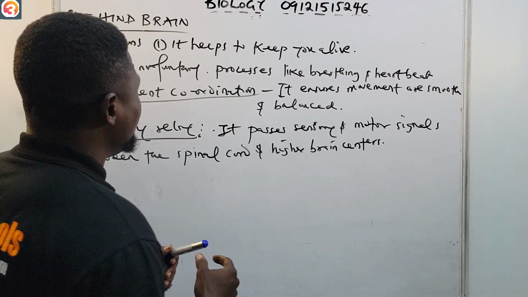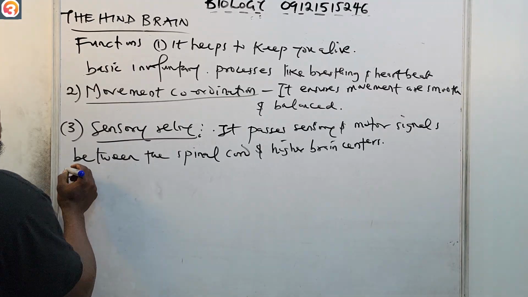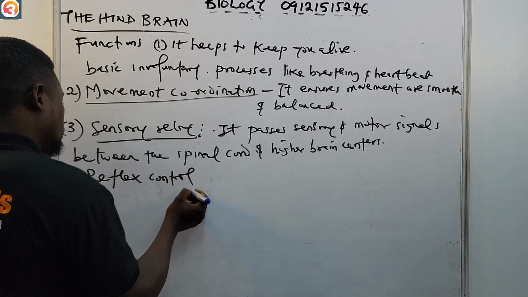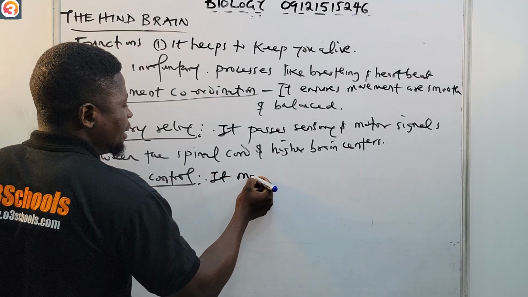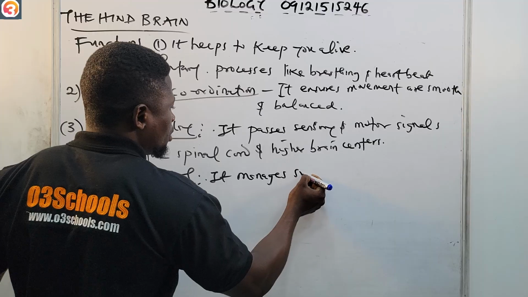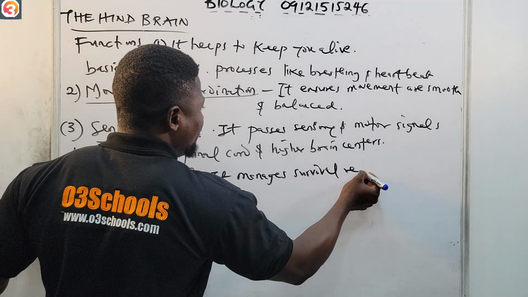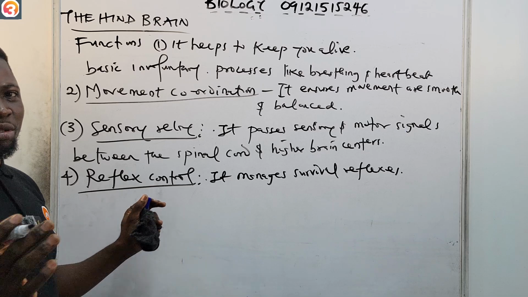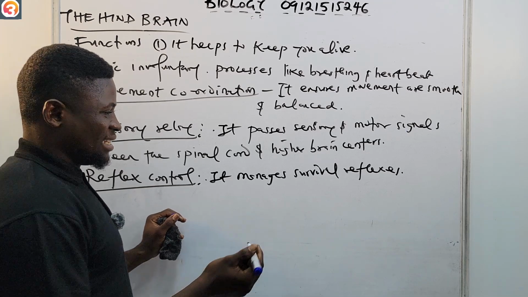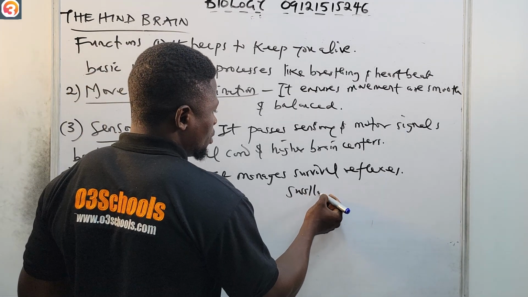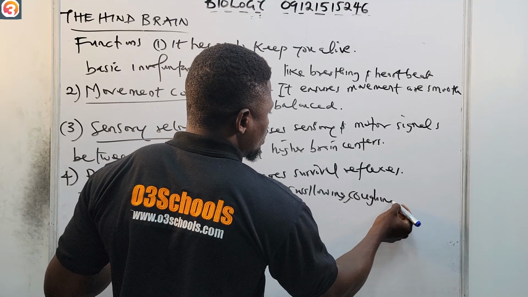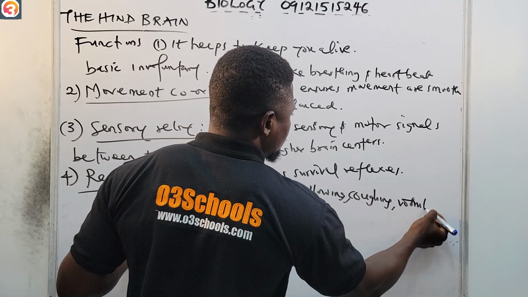Then also, number four, it helps in reflex control. It manages survival reflexes. The hindbrain helps to manage survival reflexes such as swallowing, coughing, vomiting.